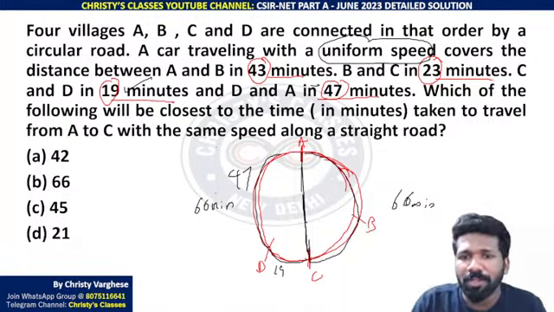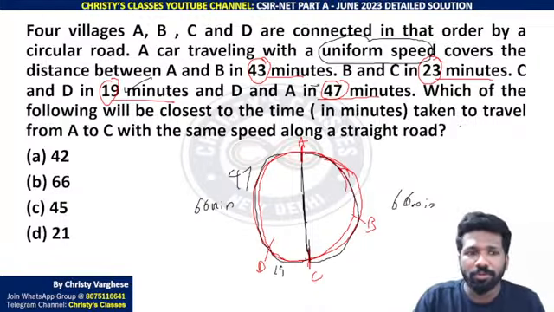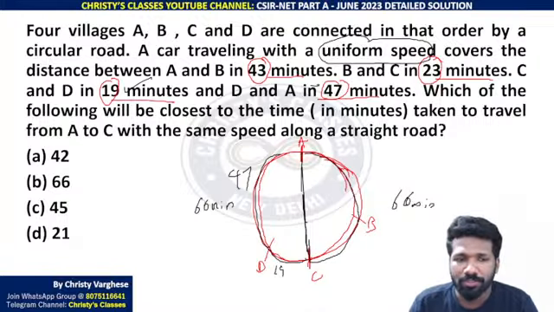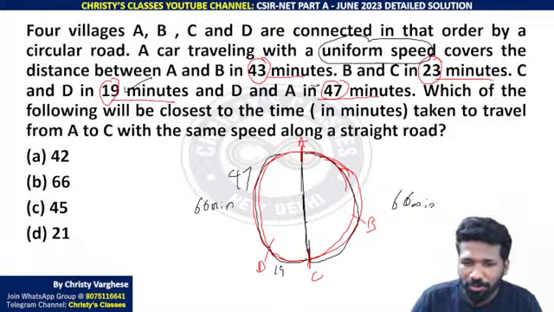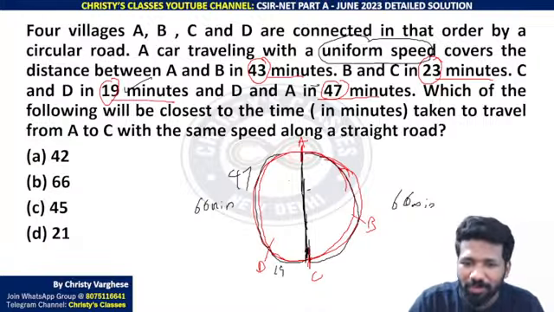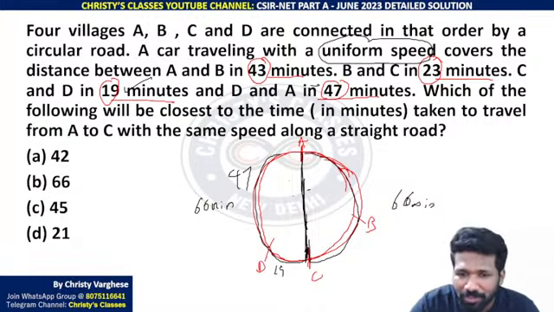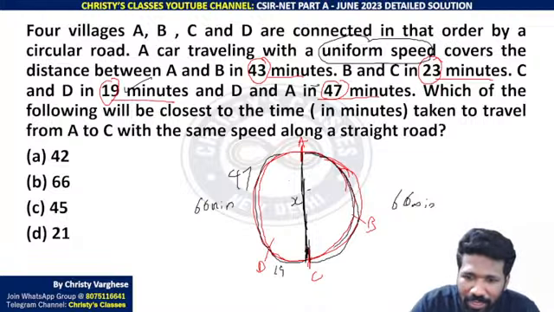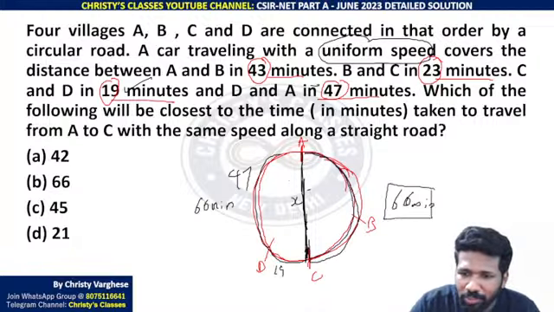Which of the following will be the closest to the time taken to travel from A to C with the same speed along the straight road? Along a straight road. मतलब A to C ऐसा straight road में travel किया तो, circular नहीं straight road में travel किया तो, ये distance क्या है? Now you can use a geometry here ना. Beautiful question it is. So ये length क्या होगा? 66 into some I will say